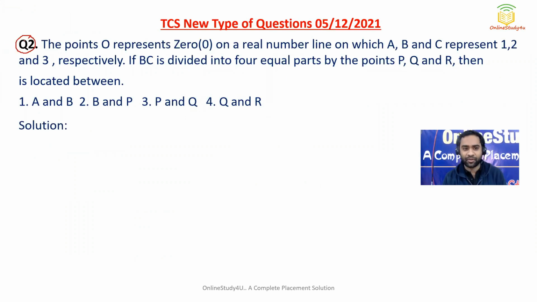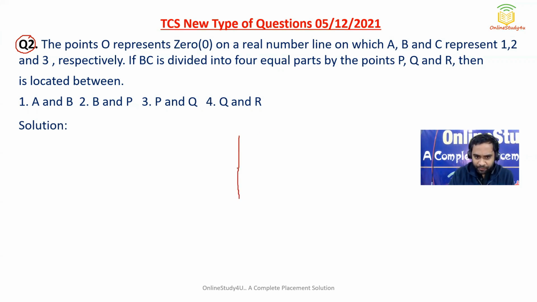Now, the point O represents 0 on a real number line on which A, B, C represent 1, 2, and 3 respectively. If BC is divided into 4 equal parts by the points P, Q and R, then the square root of 6 is located between. So again you can see this is a different variant, Omicron, whatever you say. Again different variants of questions are coming, but no problem.